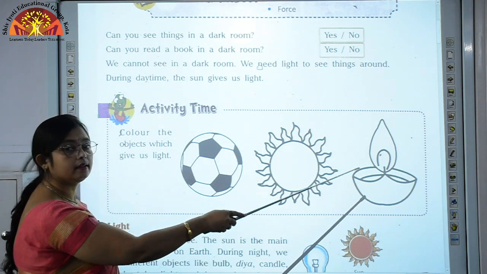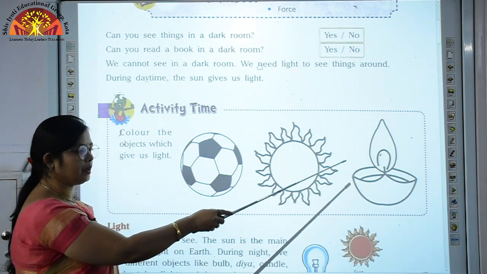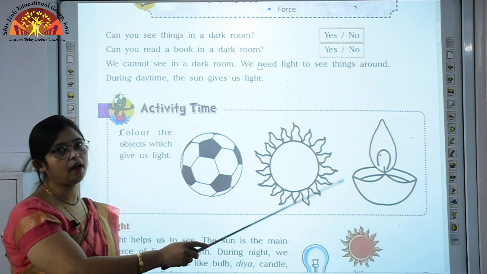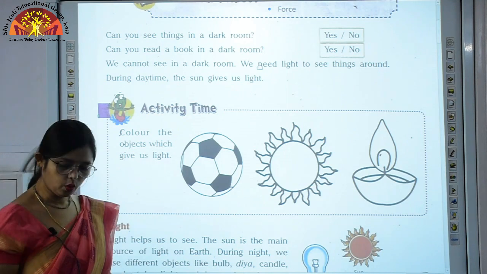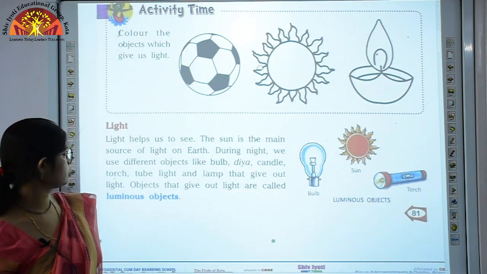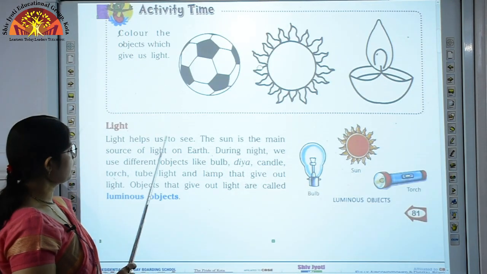And then this is a diya, and it also emits light. When we light the diya, it gives out light. So you have to color this also. Now we come to the topic light. So children, light helps us to see.